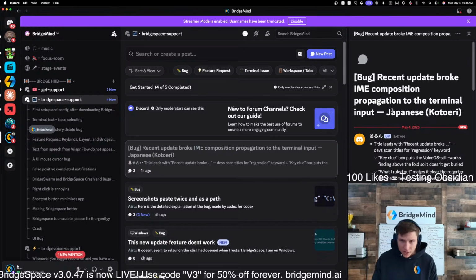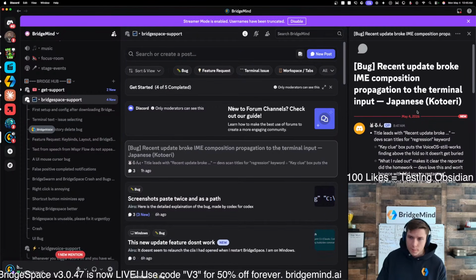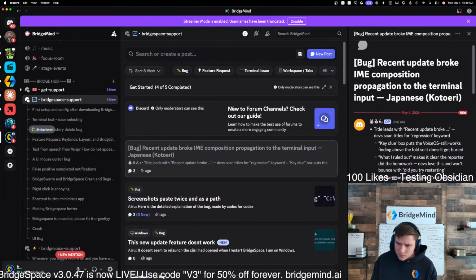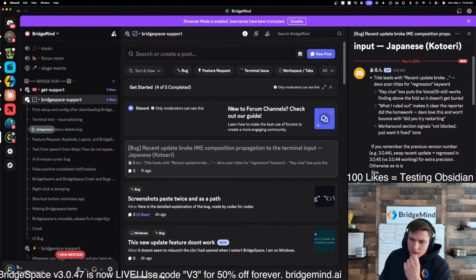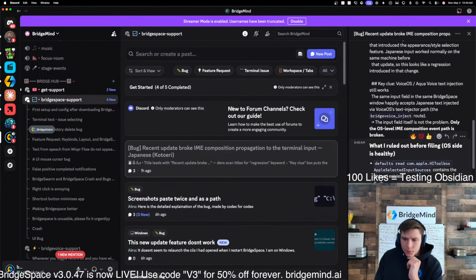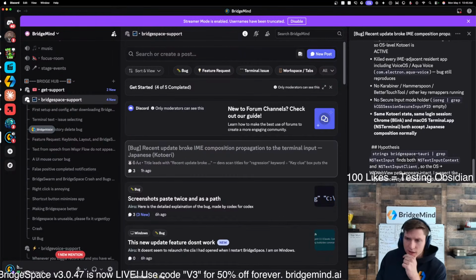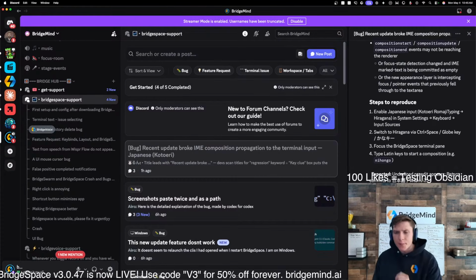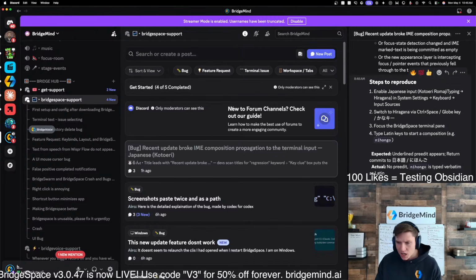This is the first bug. Recent update broke IME composition propagation to terminal input. The title leads with "recent update broke", dev scan titles for regression keywords. Okay, so this guy is saying, what's the bug here? Japanese IME composition. He provided a bunch of information here. So he wants Japanese input, and apparently the last update broke that.